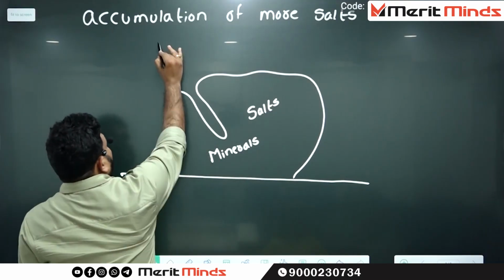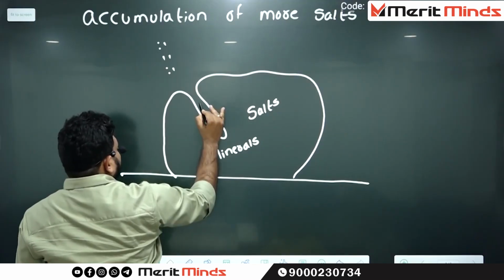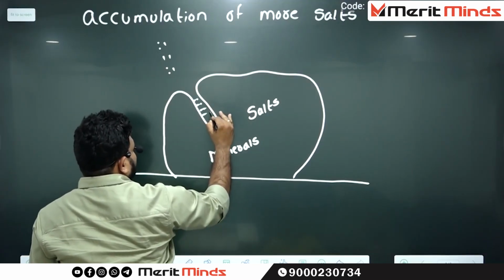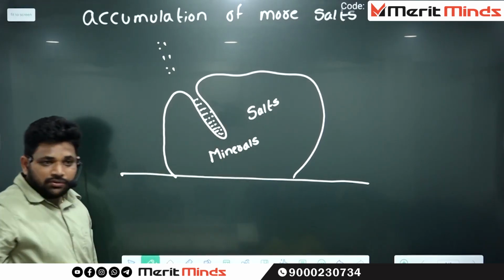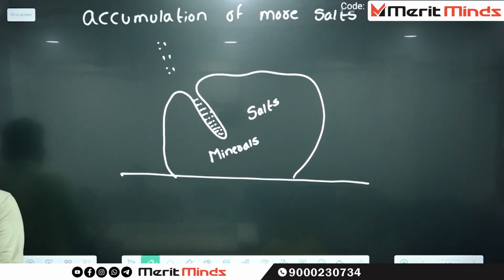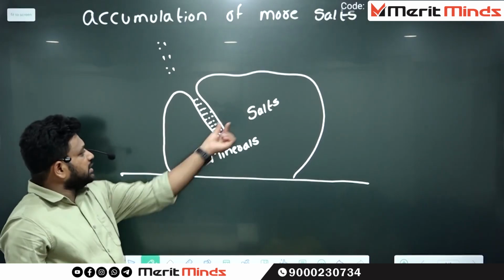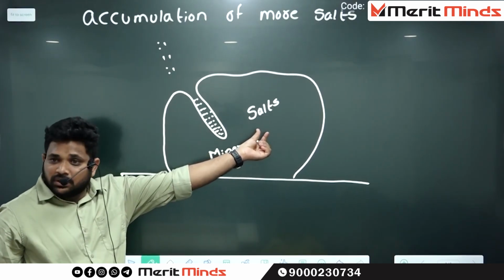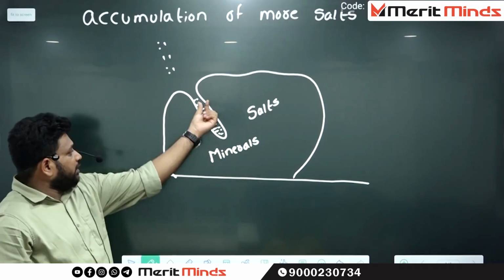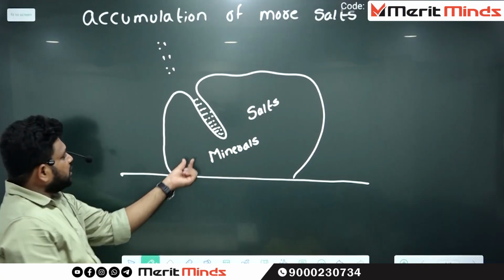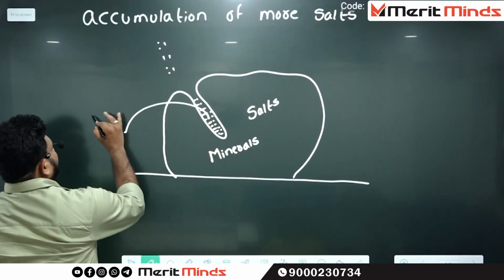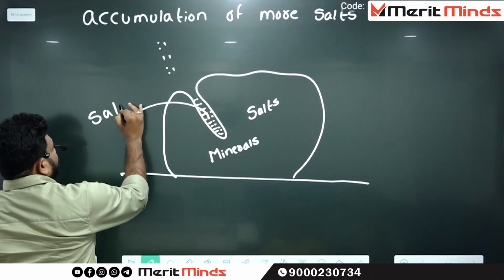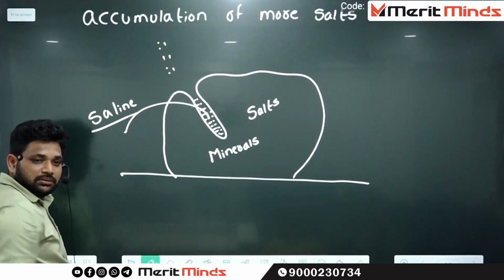Whenever rainfall takes place, the rainwater accumulates in this particular crack of the rock. The rock is having a certain amount of salts. The water reacts with the salts, and over a period of time this water turns into saline water.